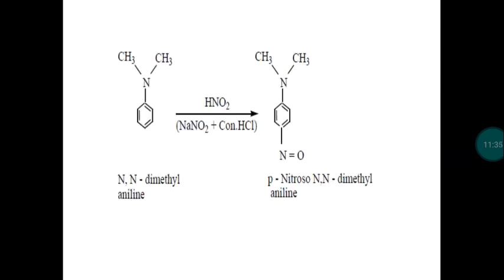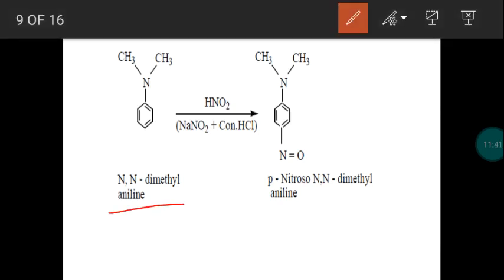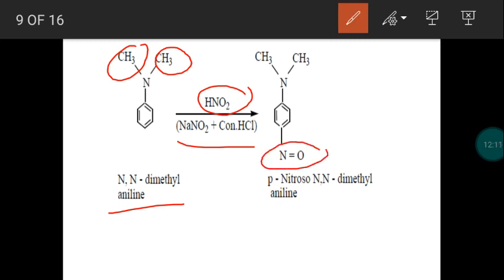We can take an aromatic tertiary amine. So consider aniline, C6H5NH2, where the hydrogen atoms of the amino group are replaced by methyl groups. You can call the IUPAC name N,N-dimethyl aniline. The common name is dimethyl phenylamine. This is added to a mixture of sodium nitrite and concentrated hydrochloric acid, which will provide nitrous acid, and we get nitroso substituted aniline. Now the nitroso group is attached to the benzene ring.